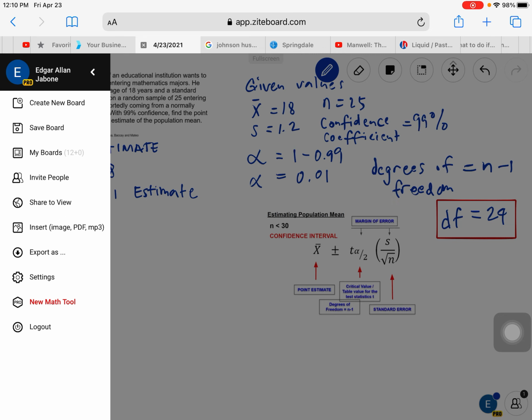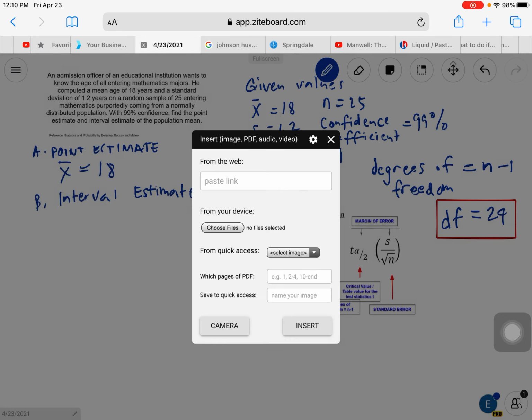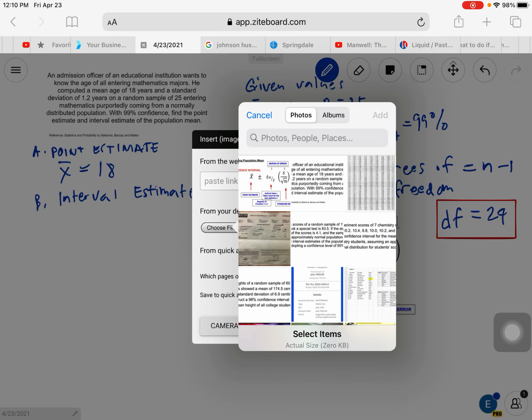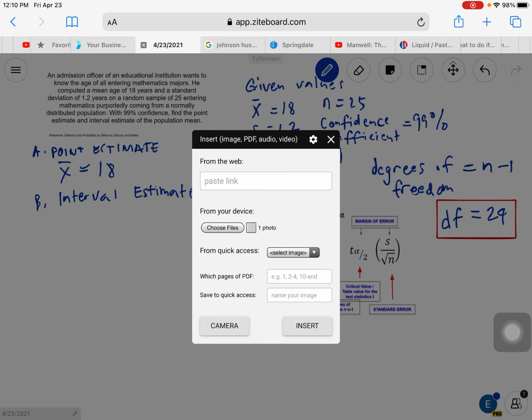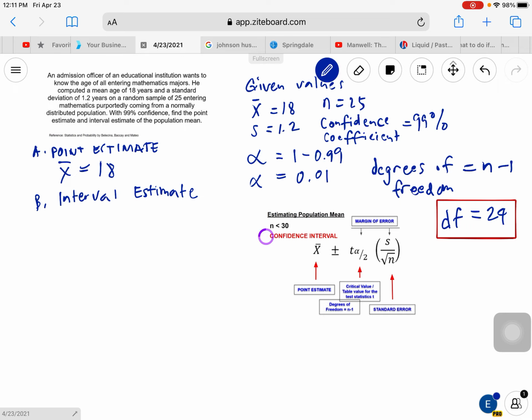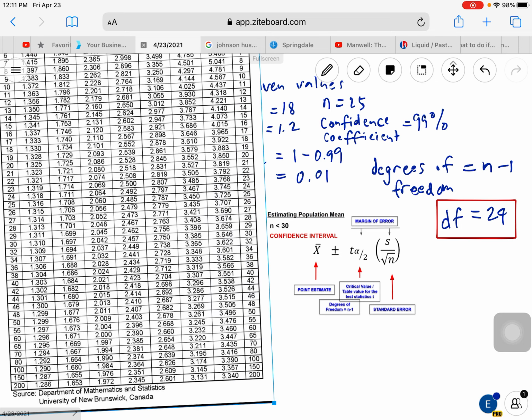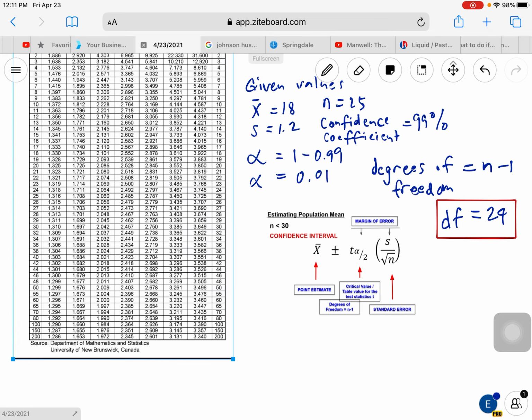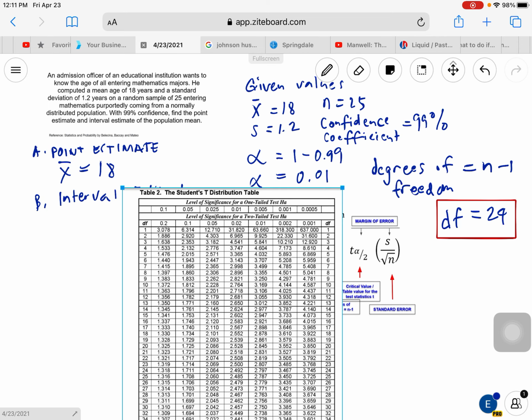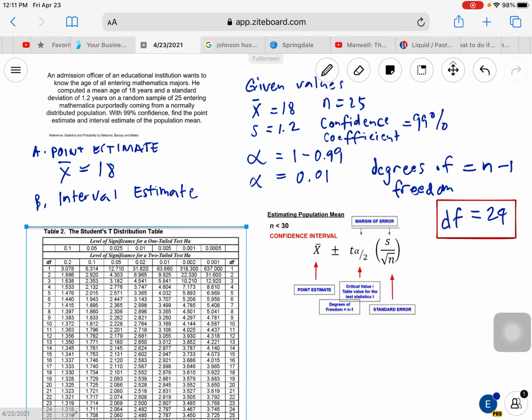Allow me to insert the image of our t table for us to be able to identify the table value for the test statistic t, or our critical value, before we start substituting the values in our formula. Now our df is 24 and our level of significance is 0.01.